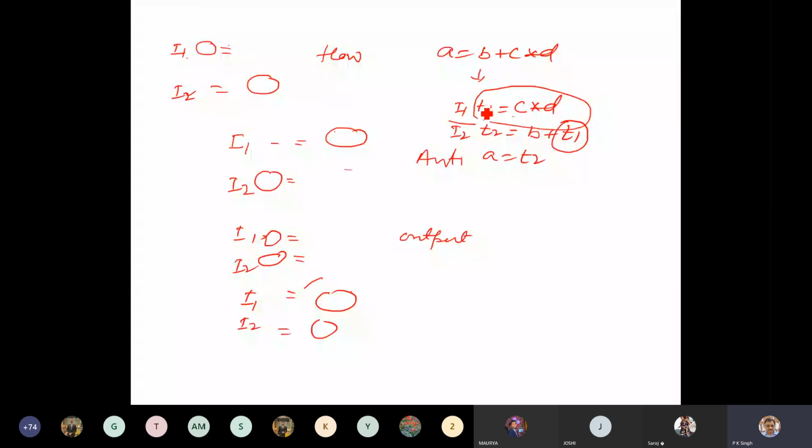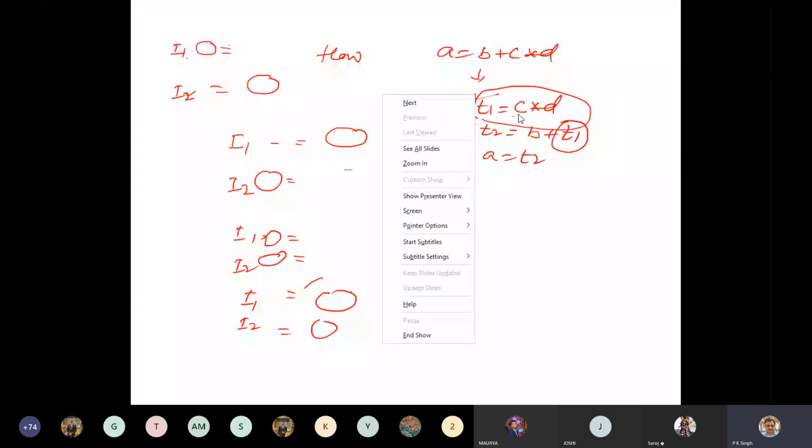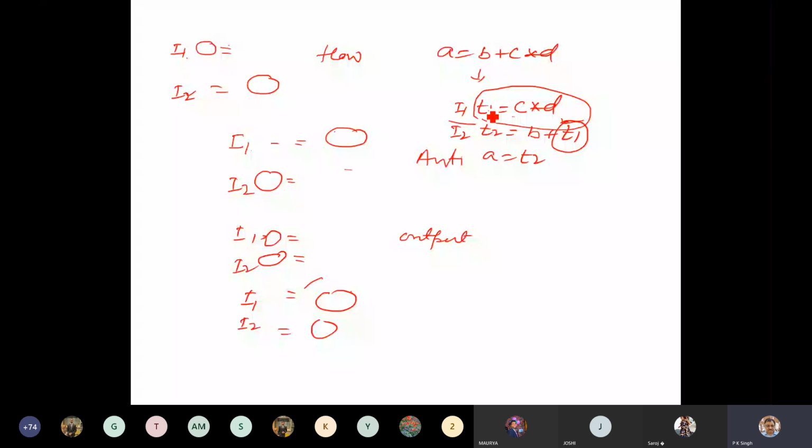Similarly, I1 is modifying, and that reference is being used. In that case, now you can define these data dependencies. First is flow dependency. In flow dependency, if I1 modifies a certain reference X and that reference gets used by I2, then we say I2 is flow dependent on I1.